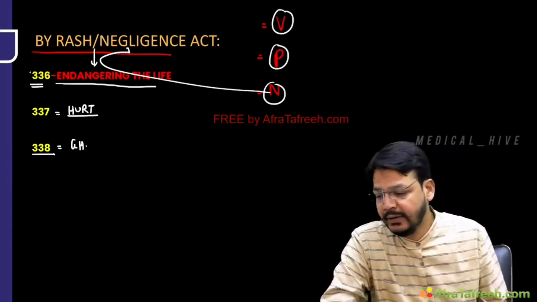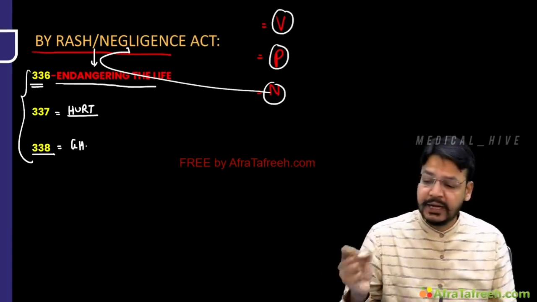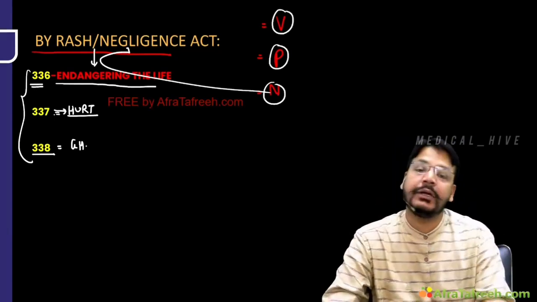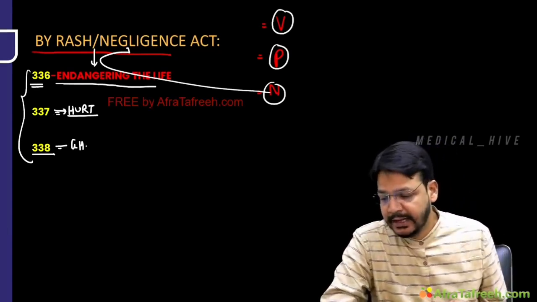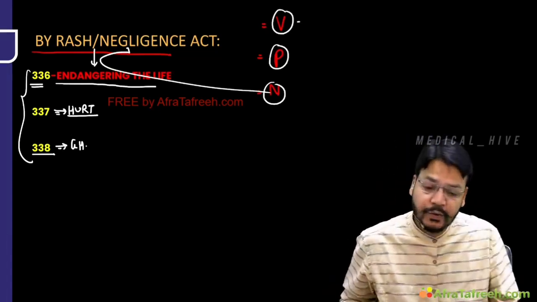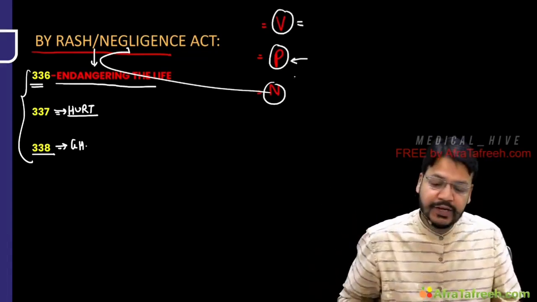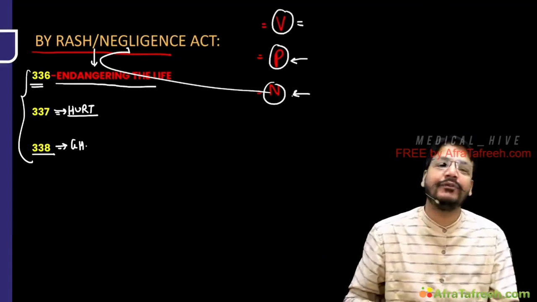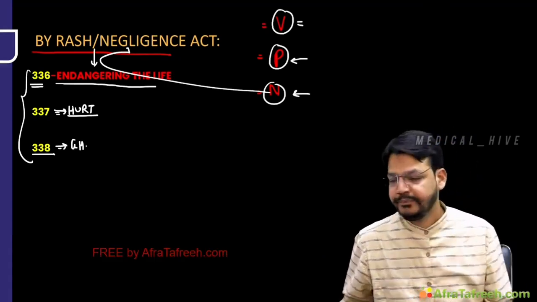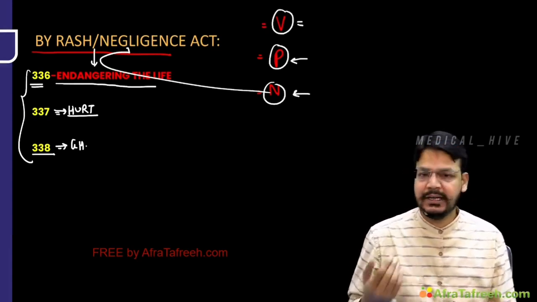Again, I am telling you, my dear friend, by negligence, very, very important, sir. By negligence, if life is in danger, it is 336. By negligence, if you produce hurt, it is 337. And by negligence, if you produce grievous hurt, it's 338. Again, voluntarily first, that is, what you did intentionally. Then provocation, then negligence. You can remember by a trick, VPN: voluntarily, provocation, and negligence. So these are some very simple tricks I told you for IPC. Next, we'll discuss other IPCs.